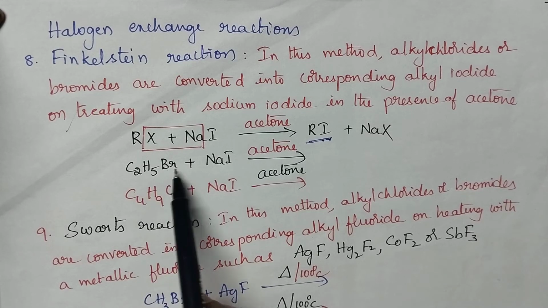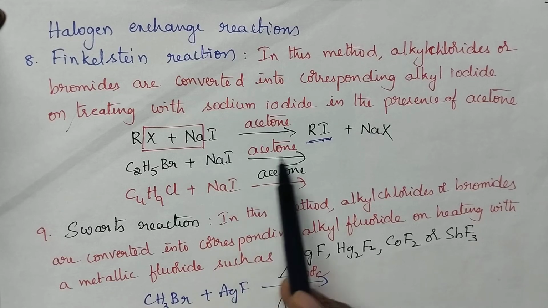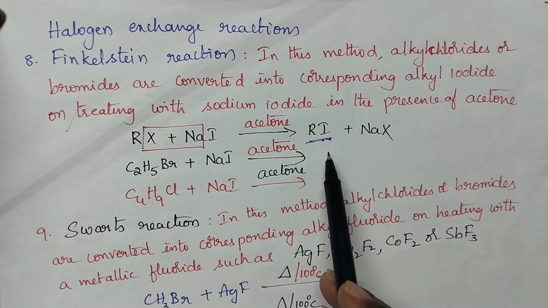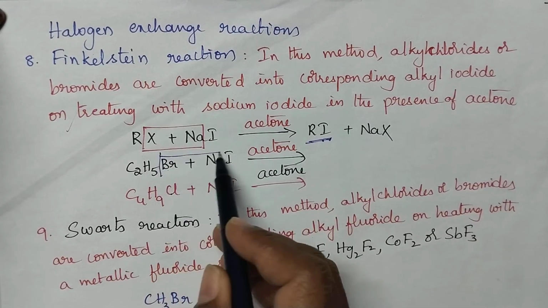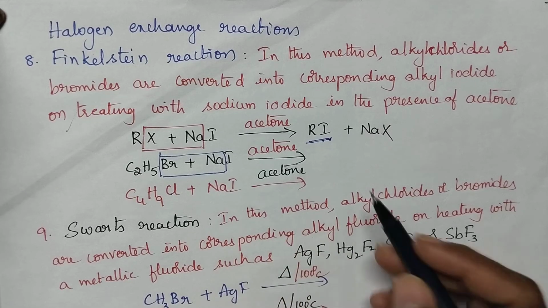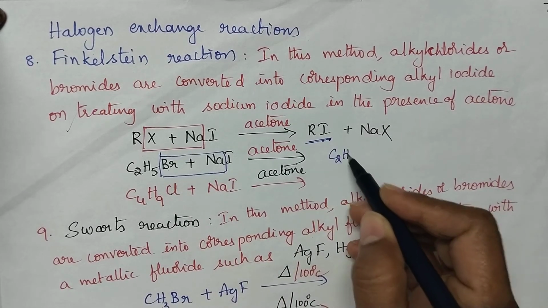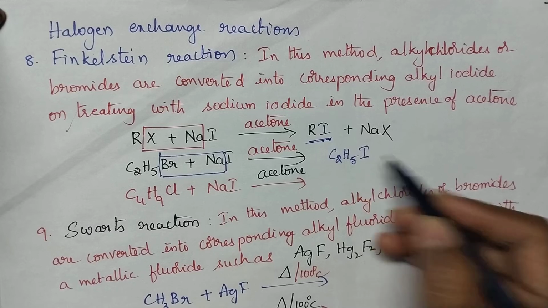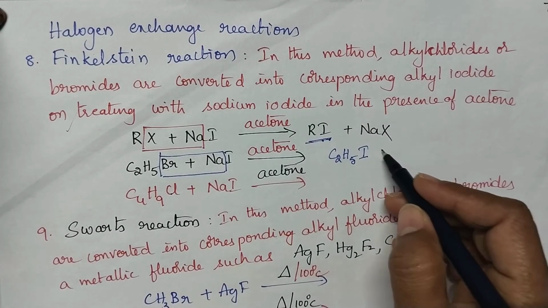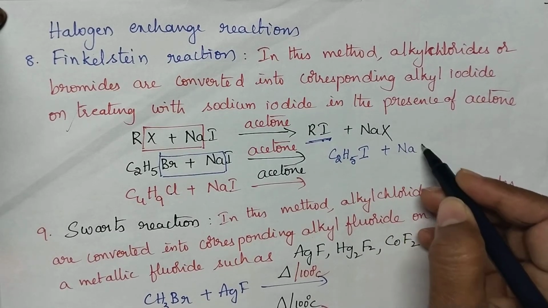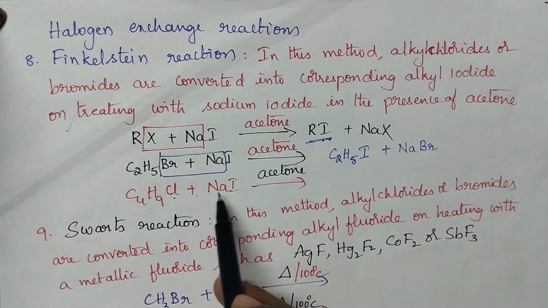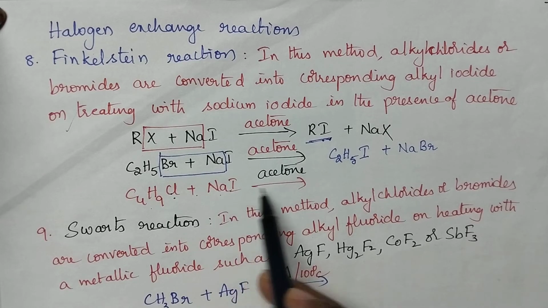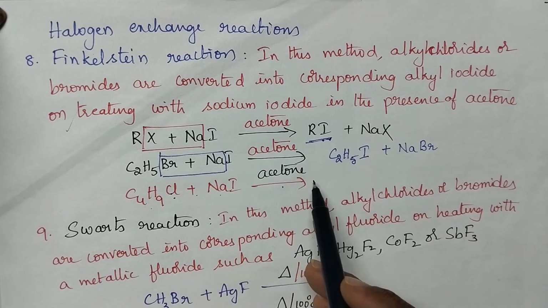Let us see two examples. Here ethyl bromide reacts with sodium iodide and it results in the formation of, students, will you guess the product? Yes. Just halogen exchange takes place and hence it results in the formation of ethyl iodide. And what is the byproduct, students? Sodium bromide. Similarly, whenever the butyl chloride reacts with sodium iodide in the presence of acetone, what happens, students?